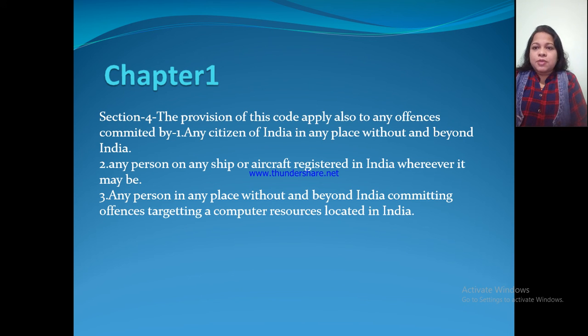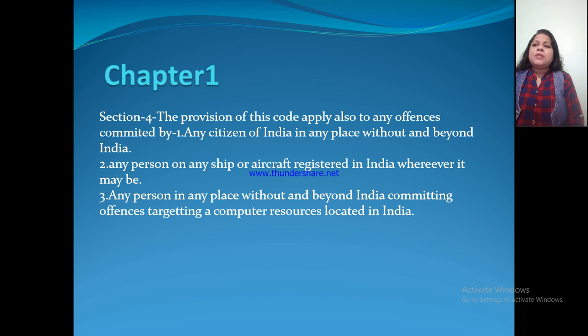Suppose any citizen of India, or any other national like an American or Chinese, commits any offence on that ship or aircraft registered in India, he must be punished according to IPC. That person will be brought to India and will get punishment according to the Indian Penal Code.